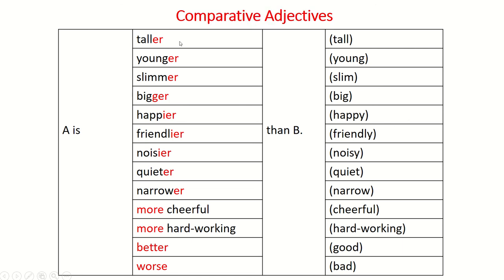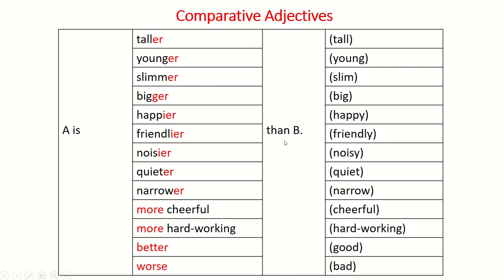A is taller than B. A is younger than B. A is slimmer than B. A is bigger than B. A is happier than B. A is friendlier than B. A is noisier than B. A is quieter than B. A is narrower than B. A is more cheerful than B. A is more hardworking than B. A is better than B. A is worse than B.